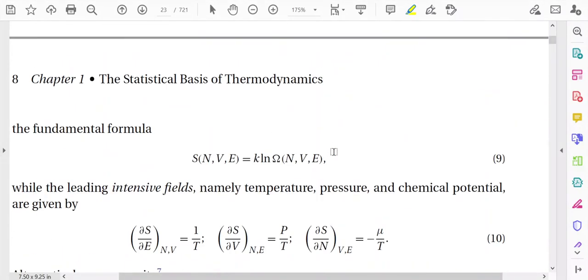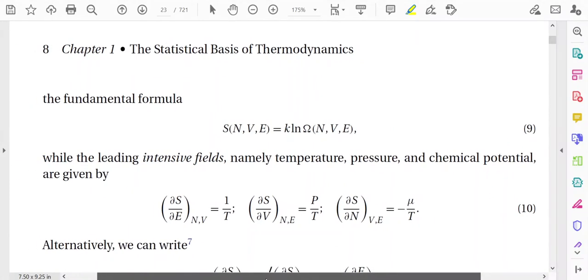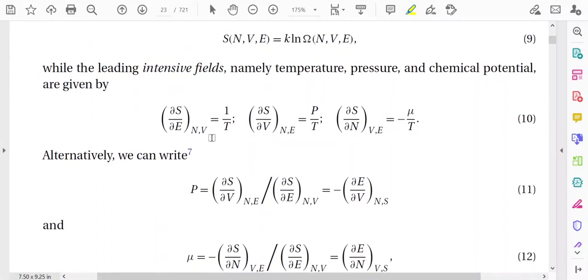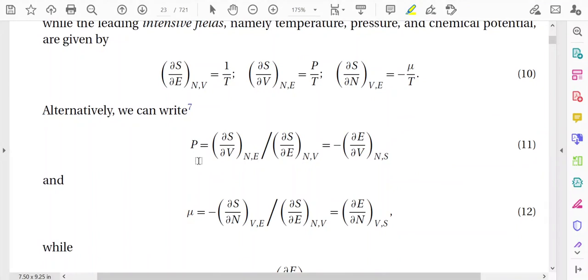So these are the conditions of equilibrium, and here we have established three thermodynamic relations. We have already shown how to establish that ∂S/∂E is equal to 1/T, ∂S/∂V is equal to P/T, and ∂S/∂N is equal to minus μ/T.